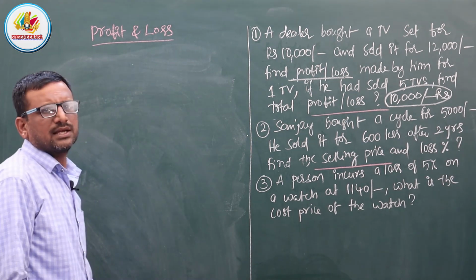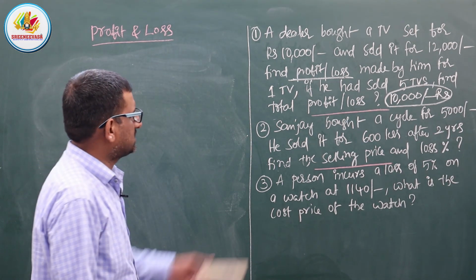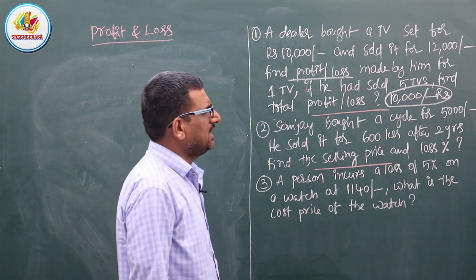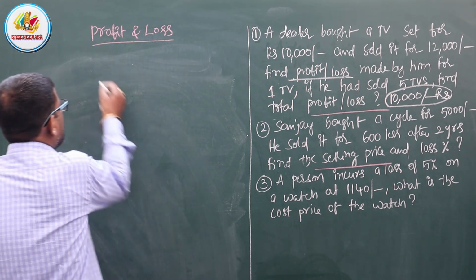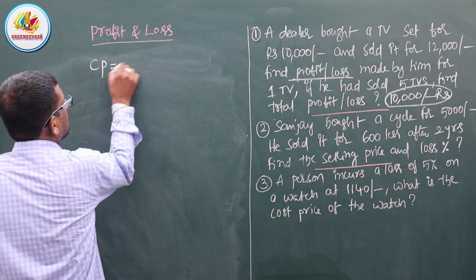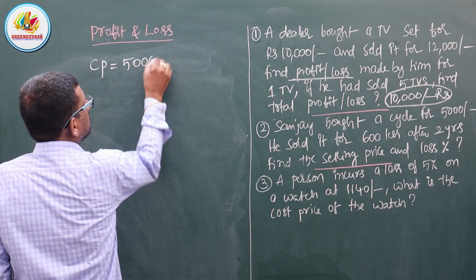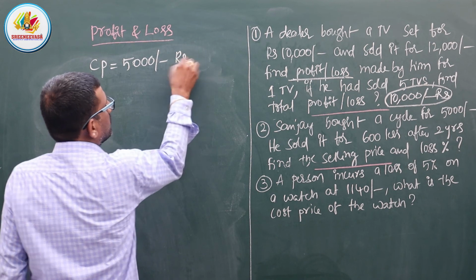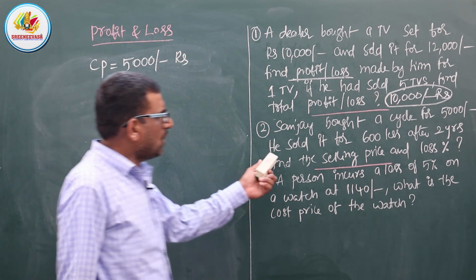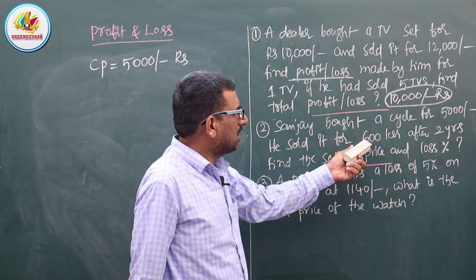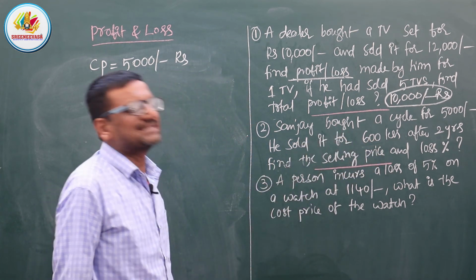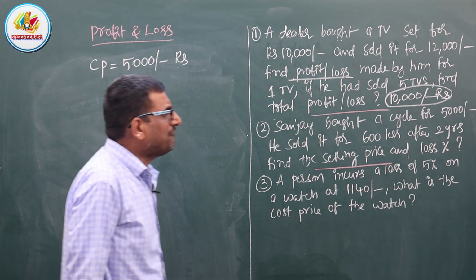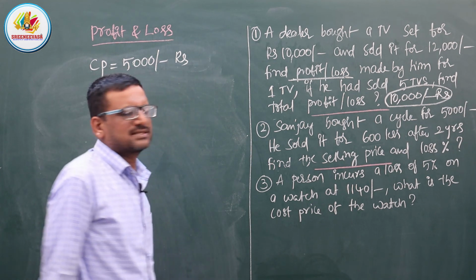Next we will move to the second problem. Sanjay bought a cycle for 5,000 rupees. That means cost price is how much? 5,000 rupees. He sold it for 600 rupees less after 2 years.